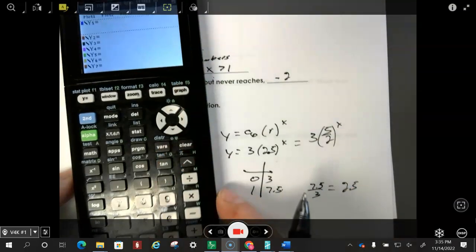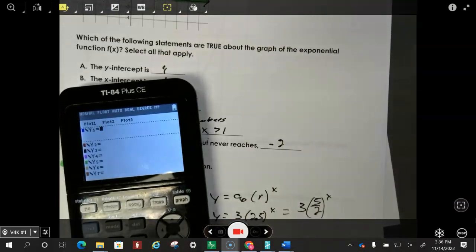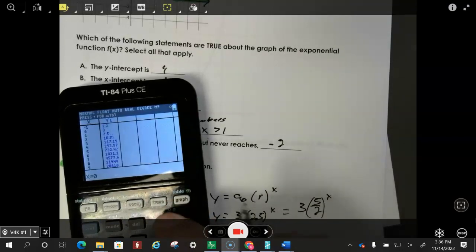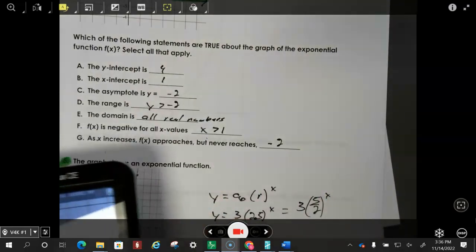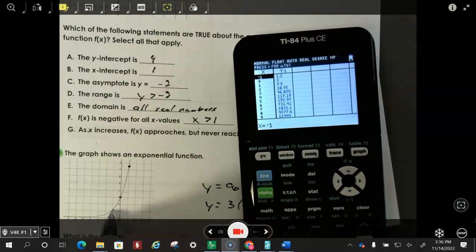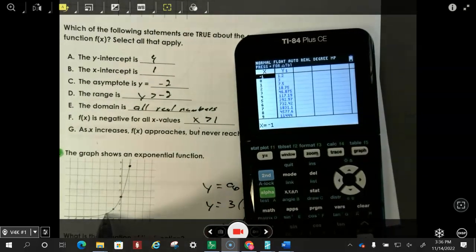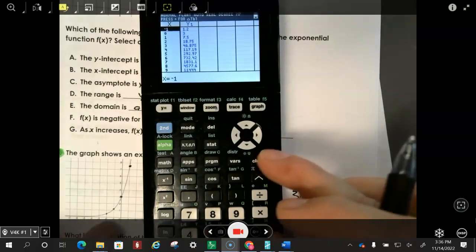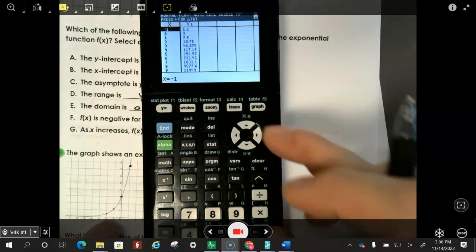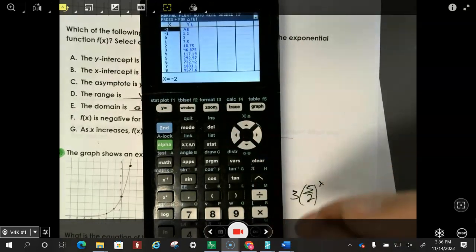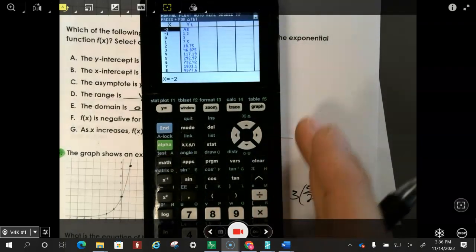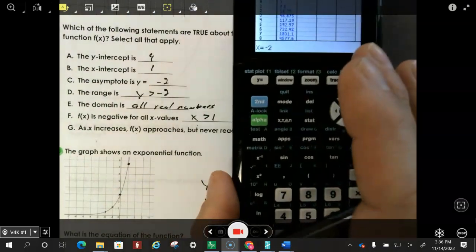So I'm just going to come up here and check it. I'm going to put in 3 parentheses 2.5 raised to the power of x, and put that on my table. And you can see if I go to -1, it's 1.2. So that's pretty close. 2 looks like it's going to be somewhere just barely more than half. So let's go up to that, and we get 0.48, which is very close to half. So I want to say that this is pretty much right on what it needs to be.